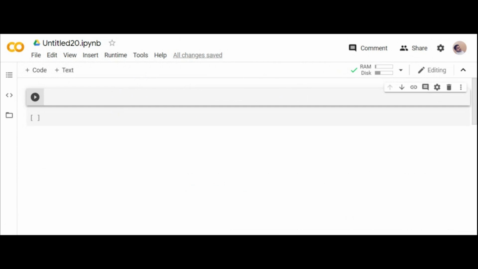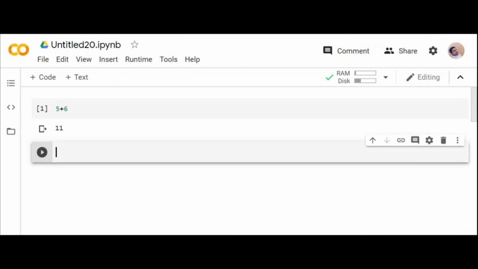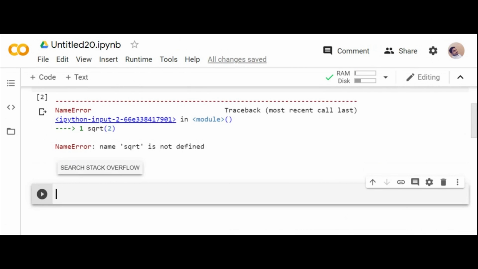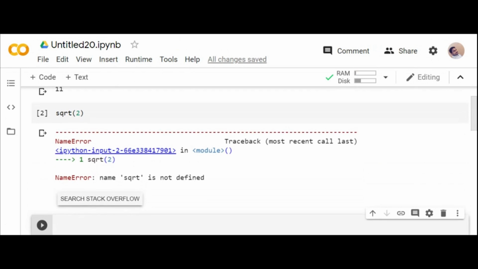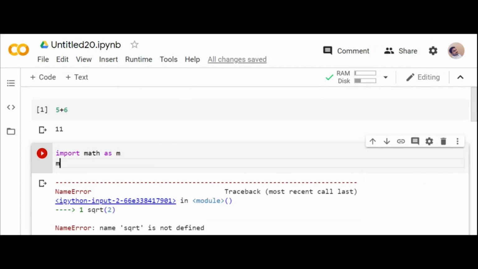Yes. So first let me give you a simple difference between the math module and NumPy, right? So if you define, you can go with this. 5 plus 6, you get the answer. But if you go for square root of 2, what do you get? Square root is not defined because square root is not present directly. What you need to do is call it from the math library. So I basically use import math as m, then I define m dot.